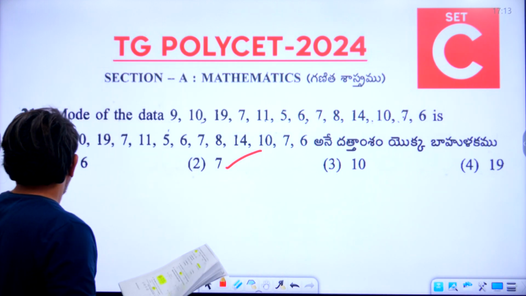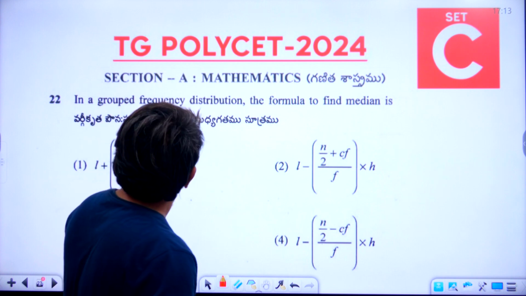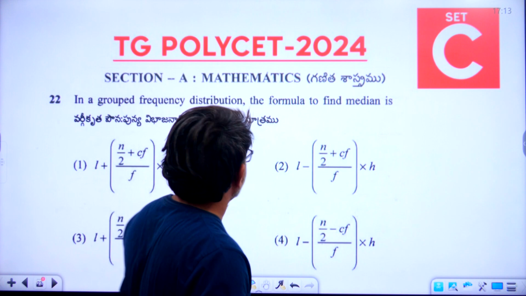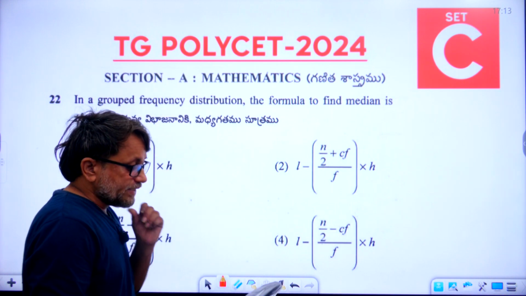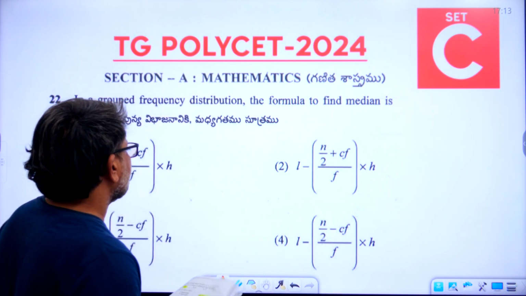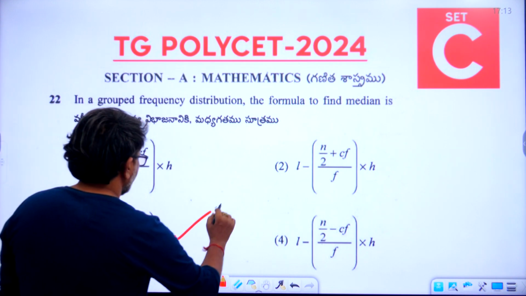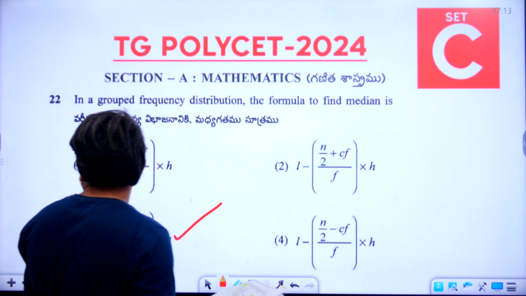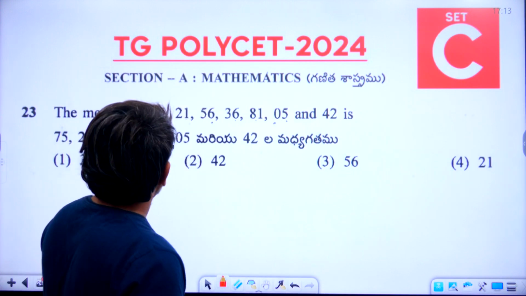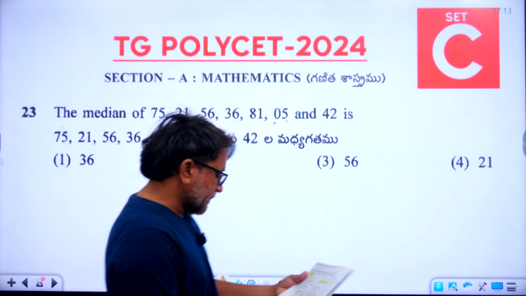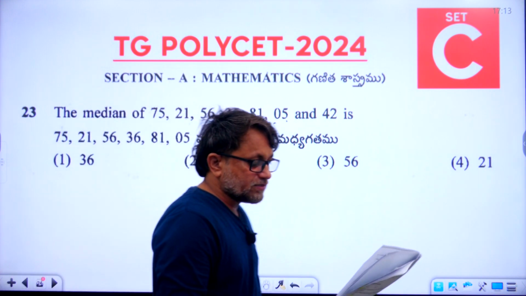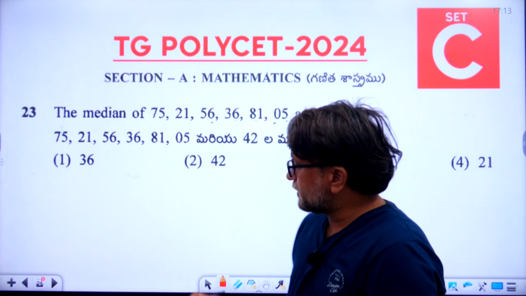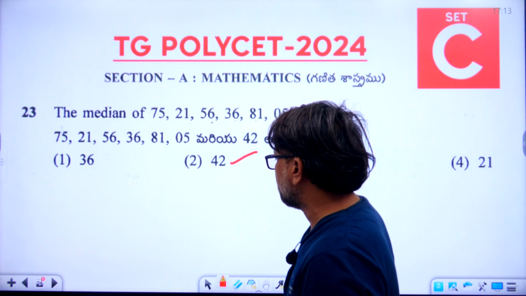Now the 22nd question. In a grouped frequency distribution, the formula to find median is. Okay, the 22nd answer, the third one is the right answer. Third option is the right answer. Okay, now let's go to the 23rd question. The median of 75, 21, 56, 36, 81, 05 and 42 is. So the right answer is the second one, 42. 42 is the right answer.